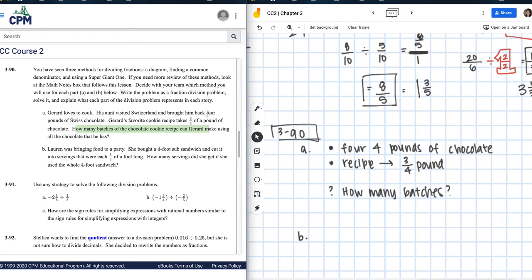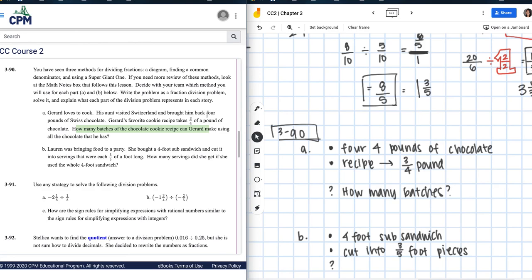Right, so the most important things we're looking at here are a 4-foot sub sandwich, right? And then it was cut into 3/5 foot pieces. All right, so the question is here, right? And then when you think of cutting it into pieces, that means you're dividing it into parts, right? When you're making recipes, you're like, okay, 3/4 pound here, 3/4 pound here, 3/4 pound here.